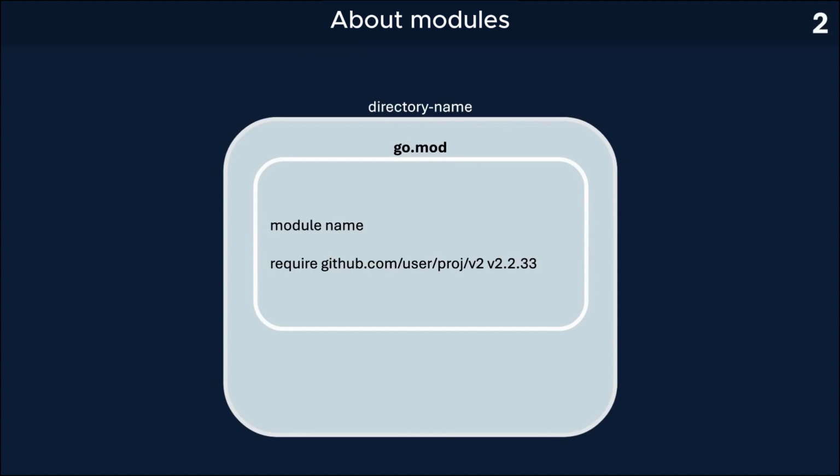In fact, a project can consist of more than one module. In this case, the project will contain several directories with separate go.mod files. However, the more common option is one project equals one module. Although when developing a public project, if a second version appears, you may need to create a new directory with a go.mod file. We will see this in practice.